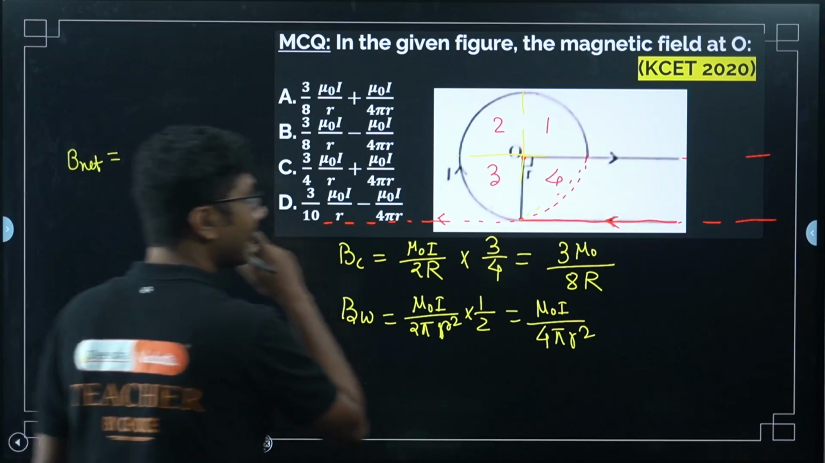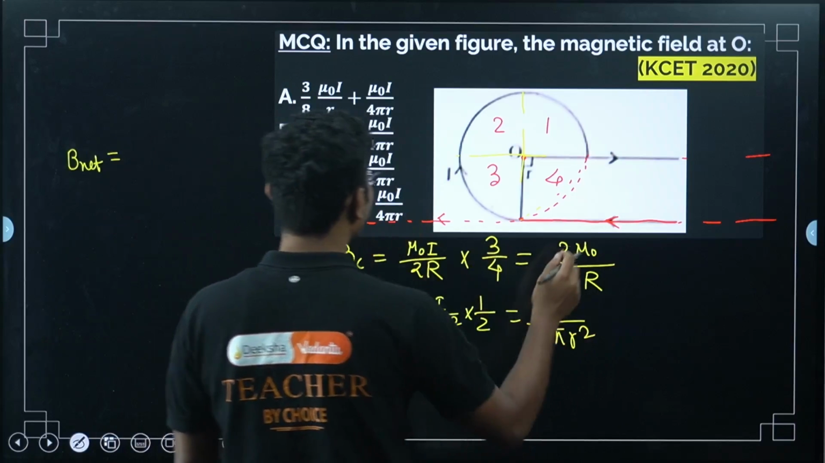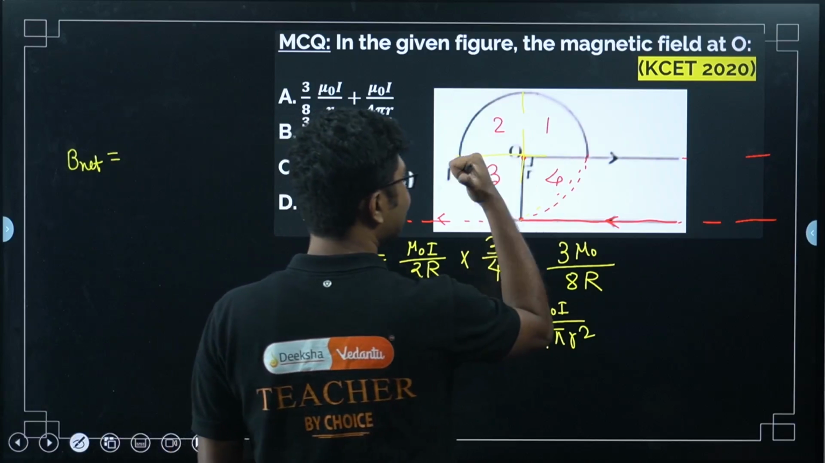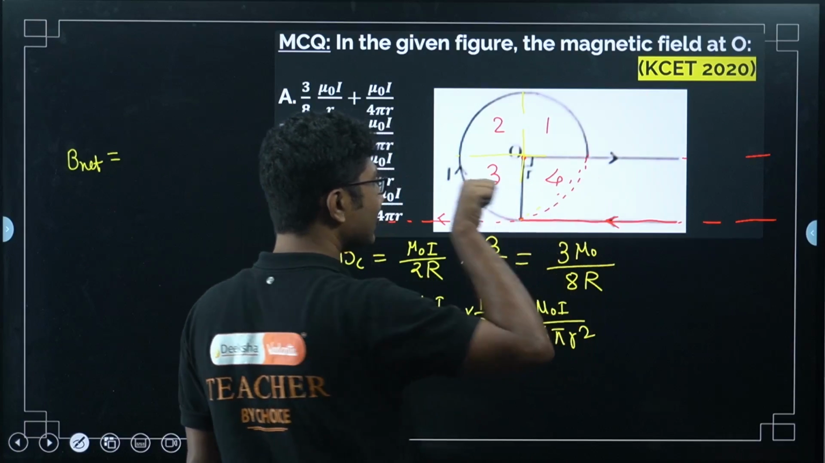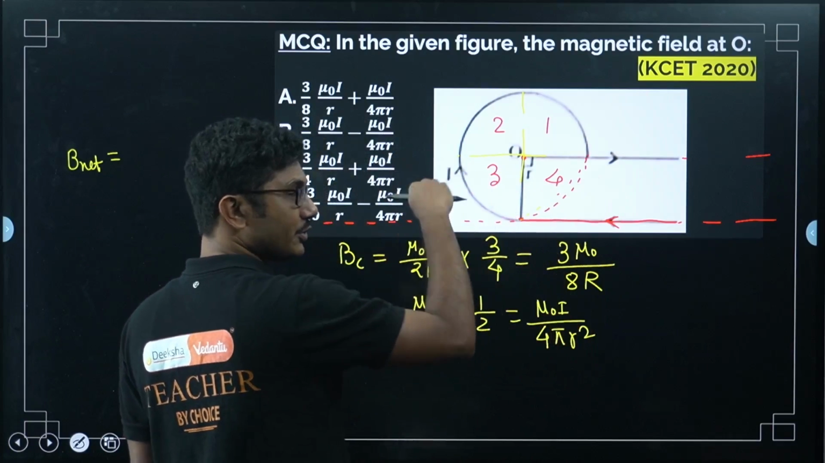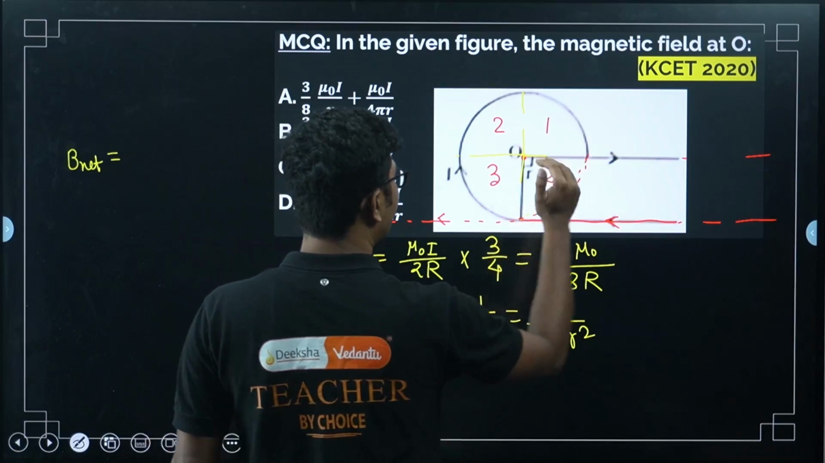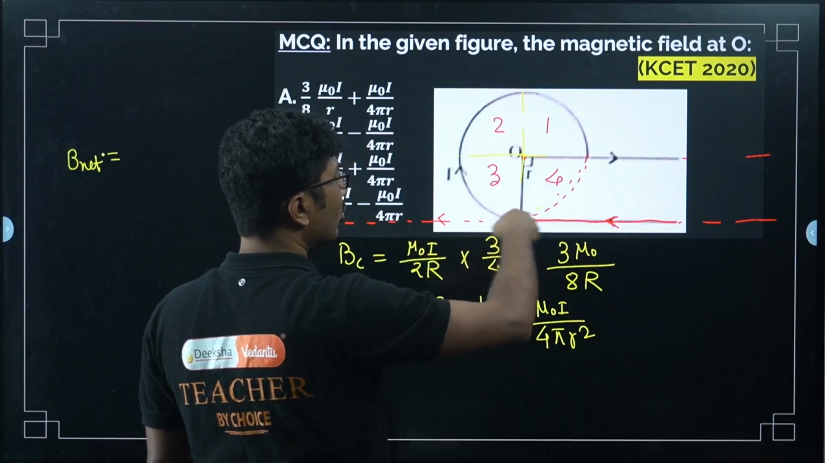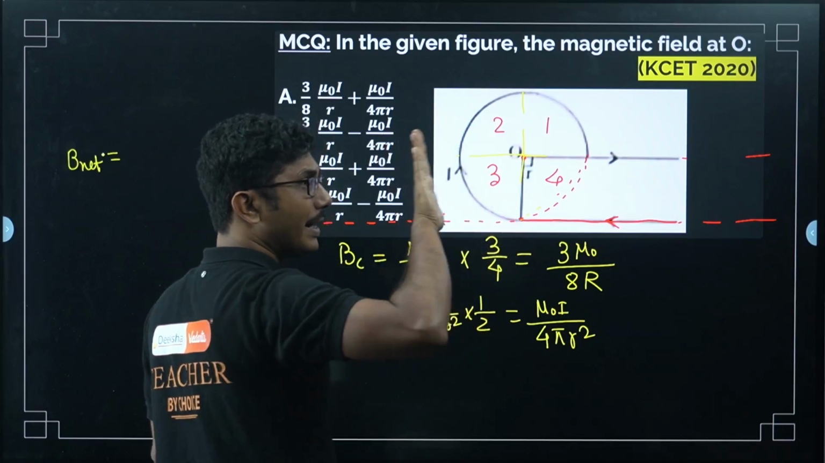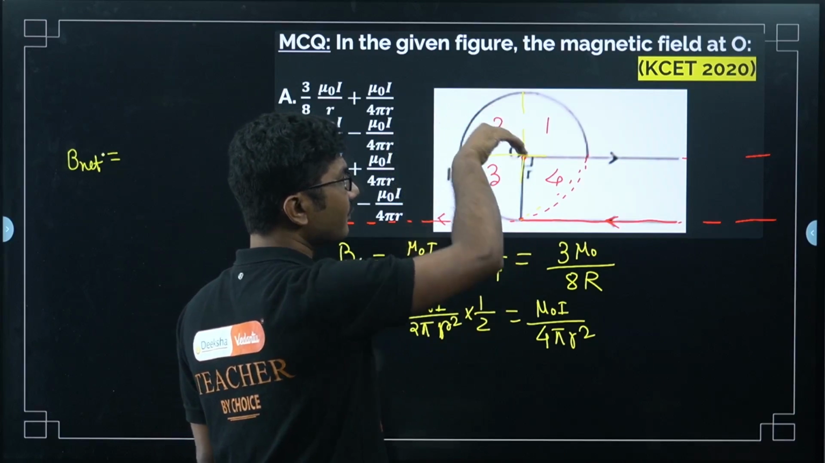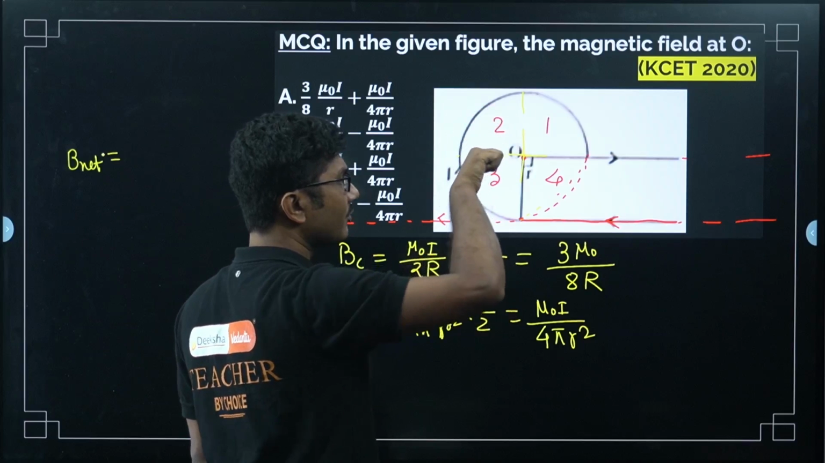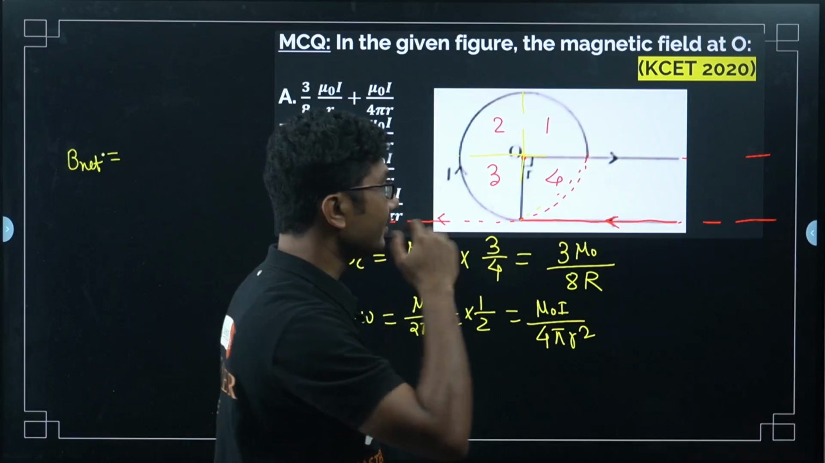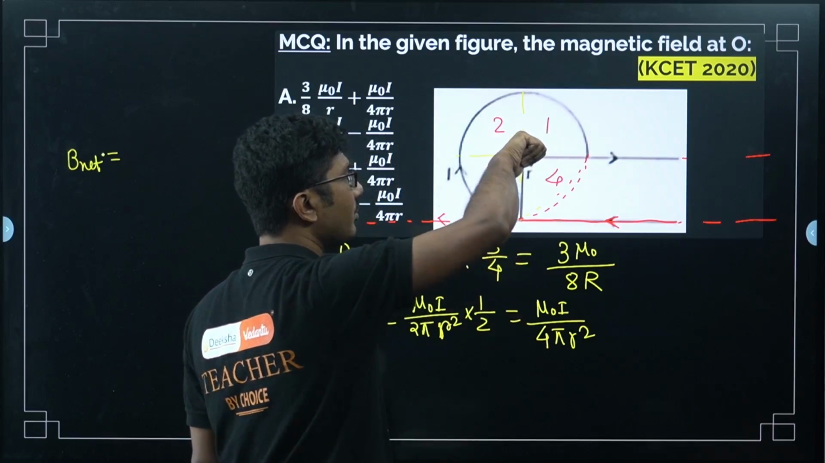Now this magnetic field and this magnetic field are in the opposite direction. The magnetic field due to this is in this direction, and the magnetic field due to this is in the opposite direction, into the paper. So you can calculate. Now the magnetic field due to this loop: if you bend your hand in the direction of current, then your thumb will show you the direction of the magnetic field. So if you rotate in this direction, it will be into the page.